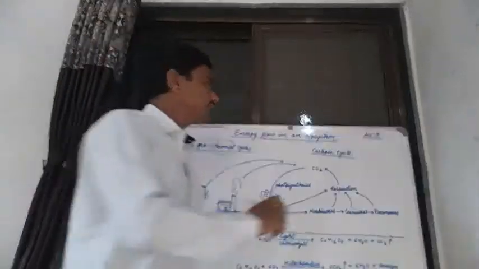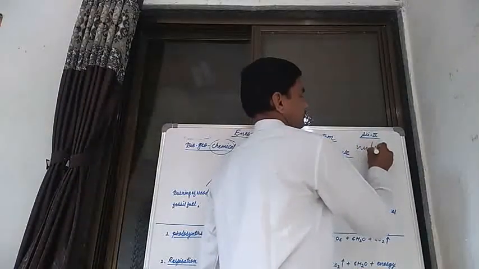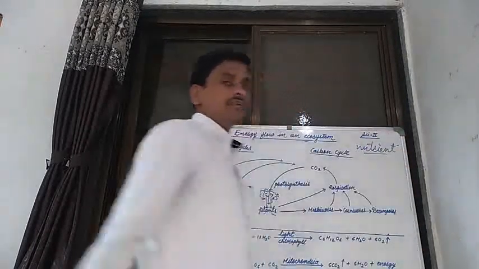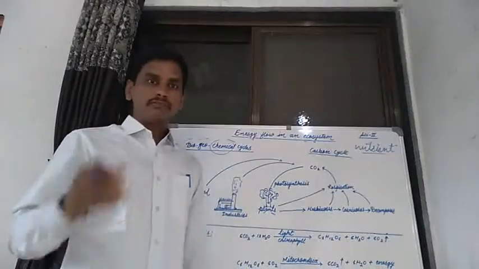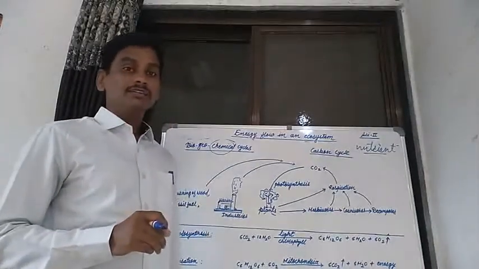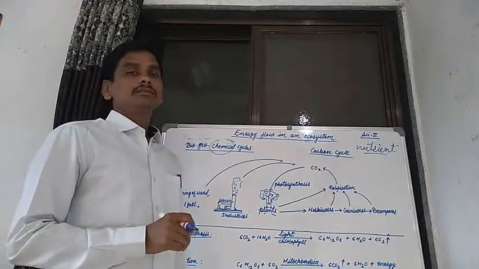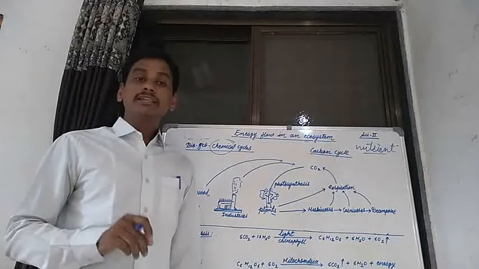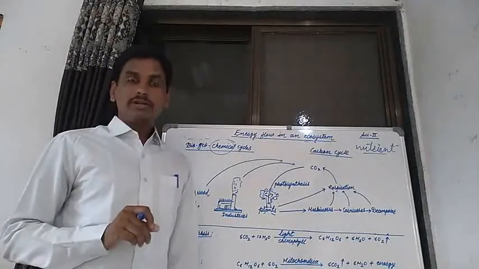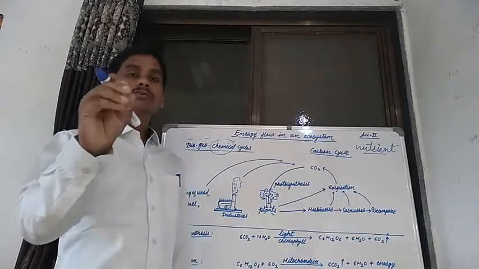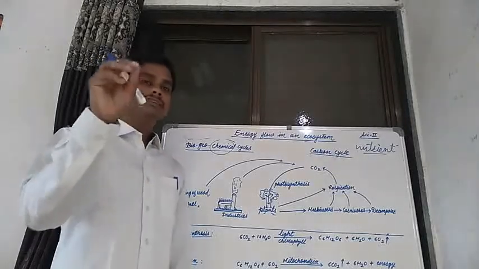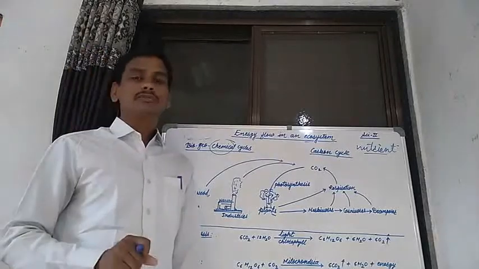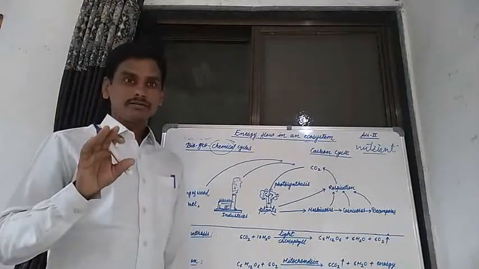But in the case of nutrients, you know that there are different types of nutrients: carbohydrate, protein, fat, vitamins. These are known as different nutrients, and these nutrients are necessary for all living organisms for their growth and development. Nutrients are necessary for the growth of various plants, for the growth of various animals, and for the growth of human beings.